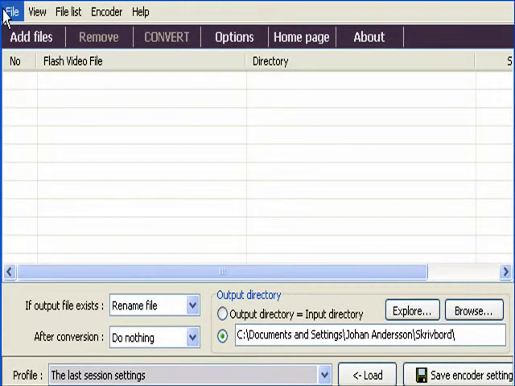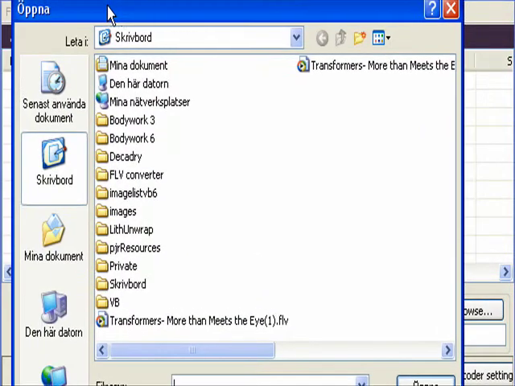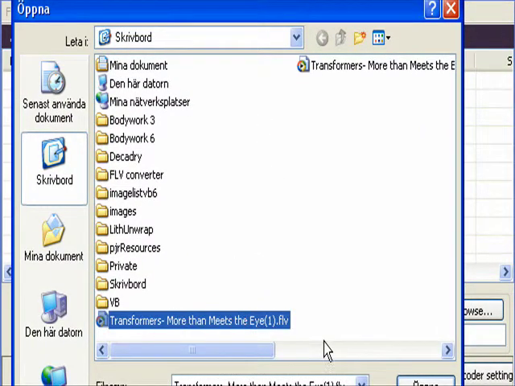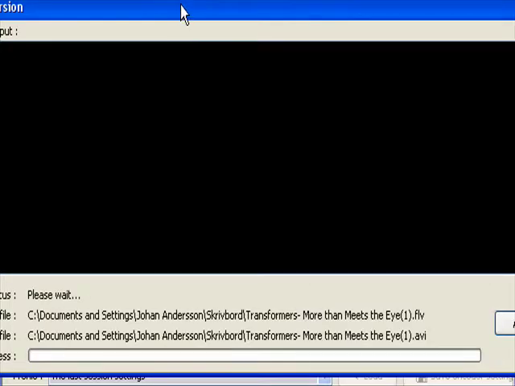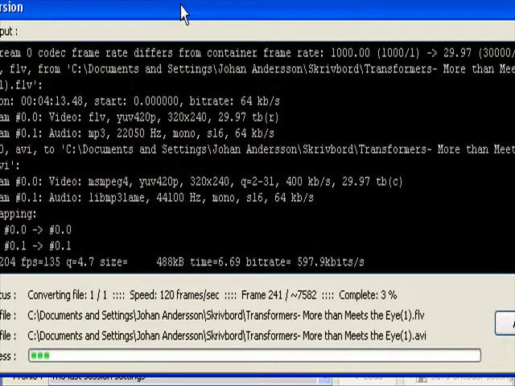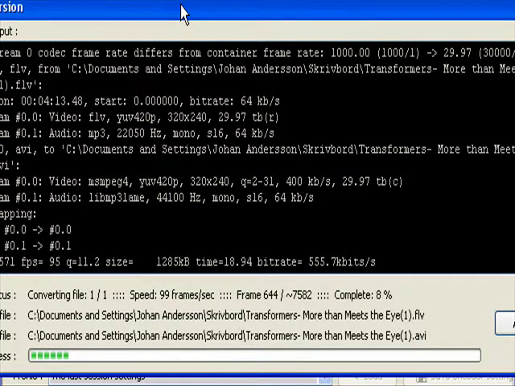I'm going to press Add Files, choose the FLV file and press Open, and then it will get added. Then choose my output directory, already set, and then press Convert. This will take a little while, so I will pause the recording until it is completed.